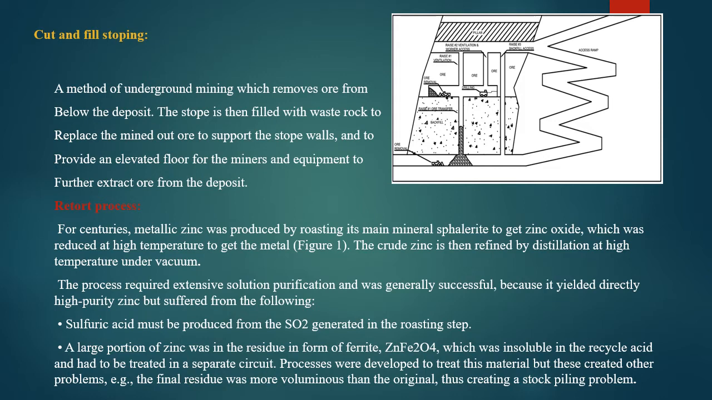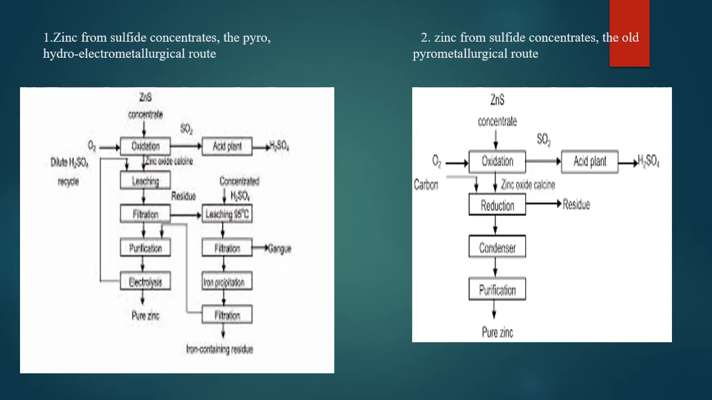Now coming to the extraction of zinc, there is the retort process. This process has been developed over centuries. In this, metallic zinc was produced by roasting its main mineral, sphalerite, where it is reduced at a higher temperature to get the metal. Then the crude zinc is refined by distillation at a higher temperature under vacuum. These are the flow sheets of the extraction of zinc.